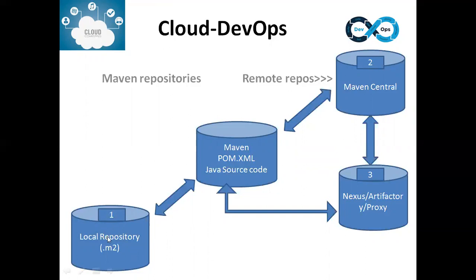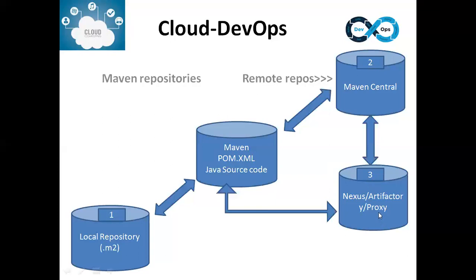If it is unable to find any content in the .m2, then it will go to Maven Central. That is why I mentioned number 2. Some companies don't have access to reach Maven Central, that means remote repositories. In that context, Maven will go to some proxy related servers, and from there it will reach Maven Central. That is why I mentioned number 3 here.